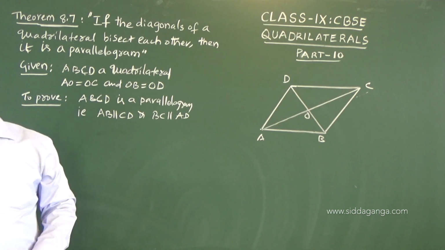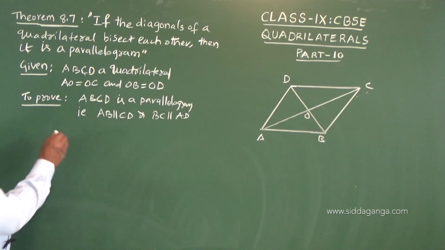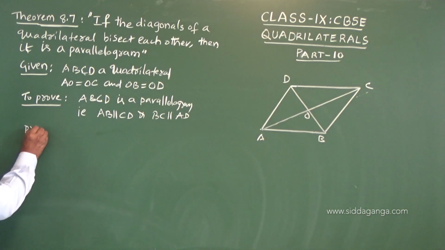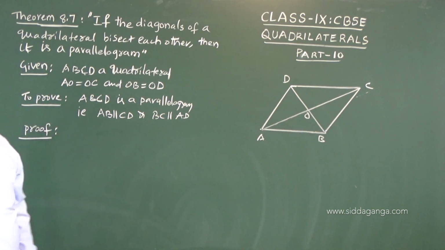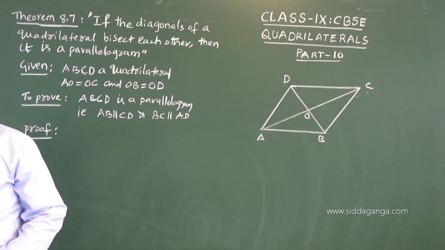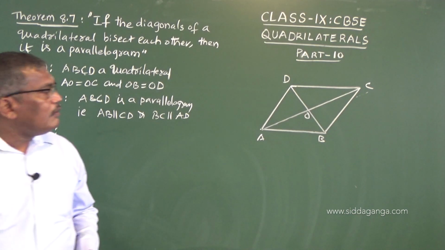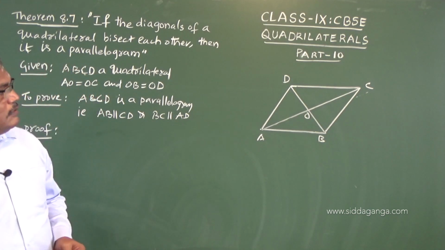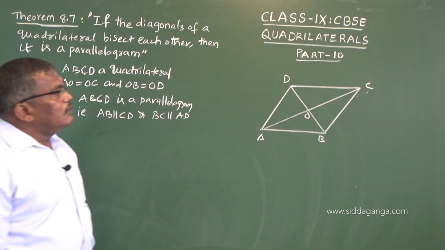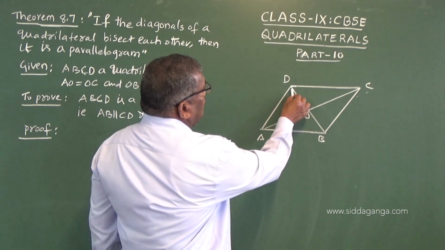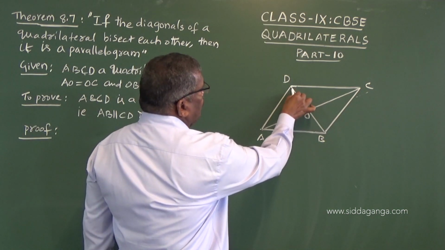Now, proof. Now observe here, let us compare these two triangles.